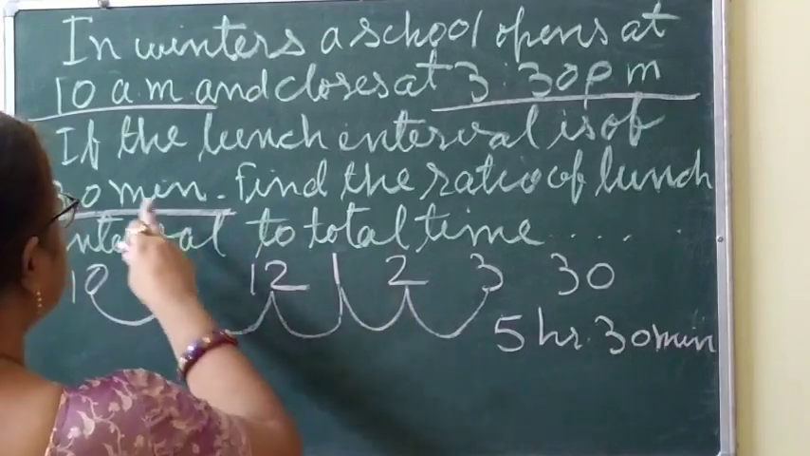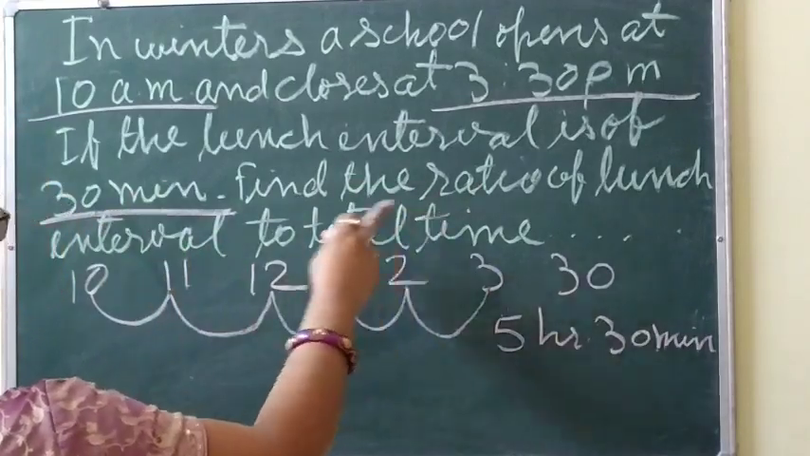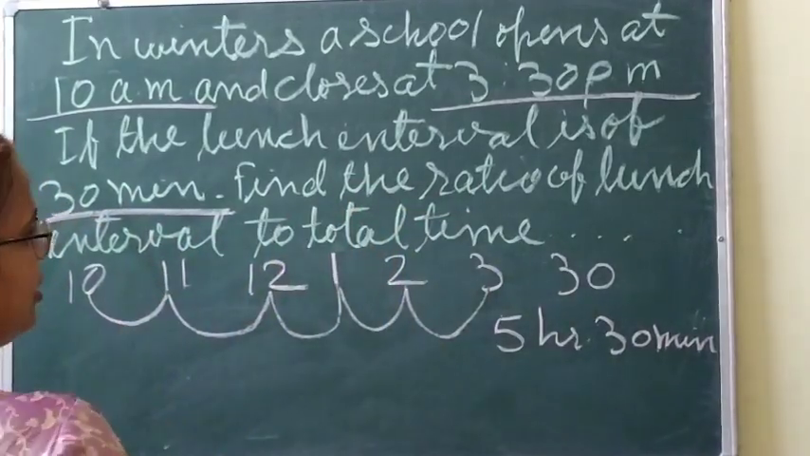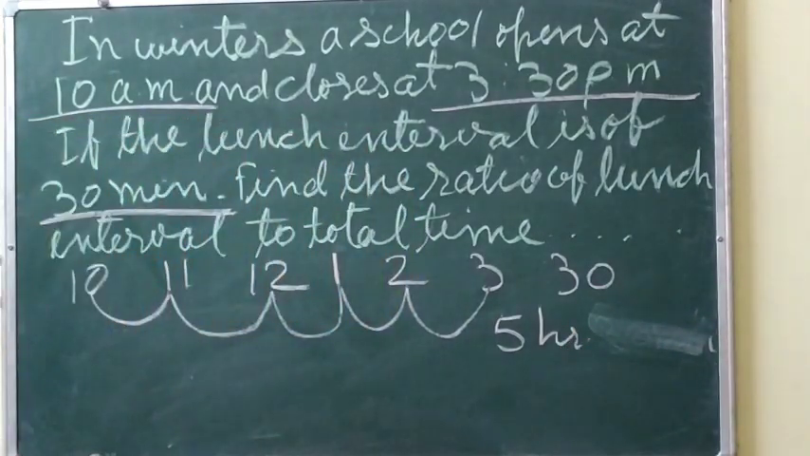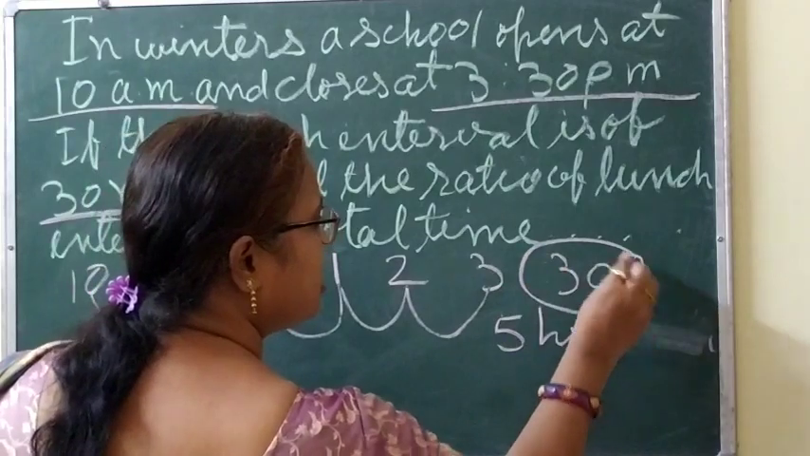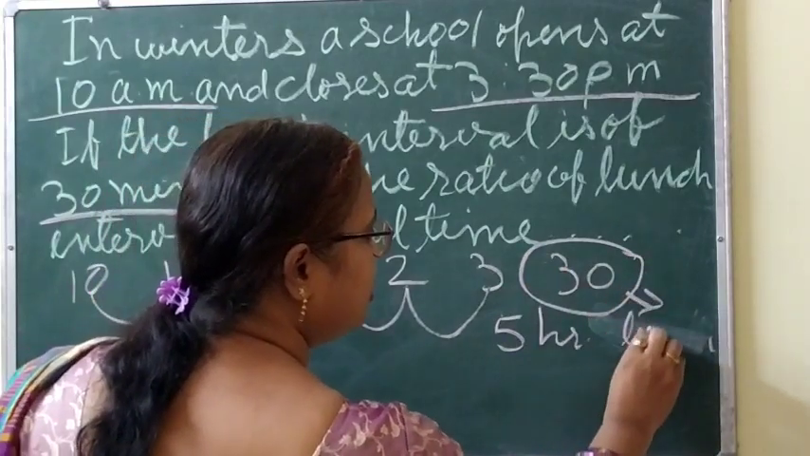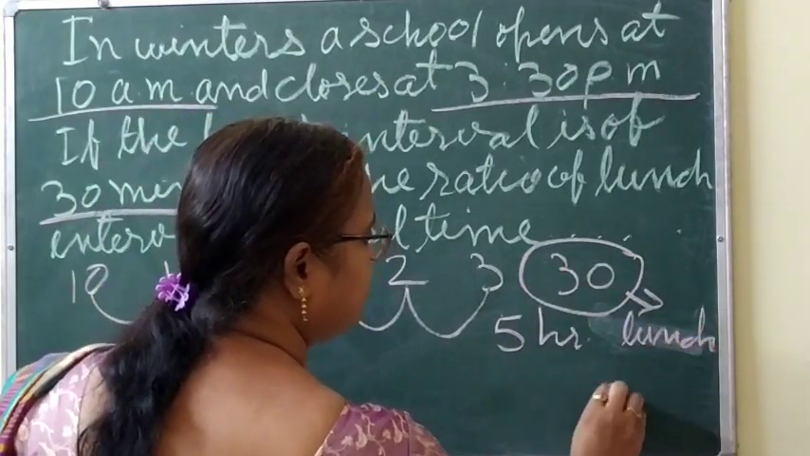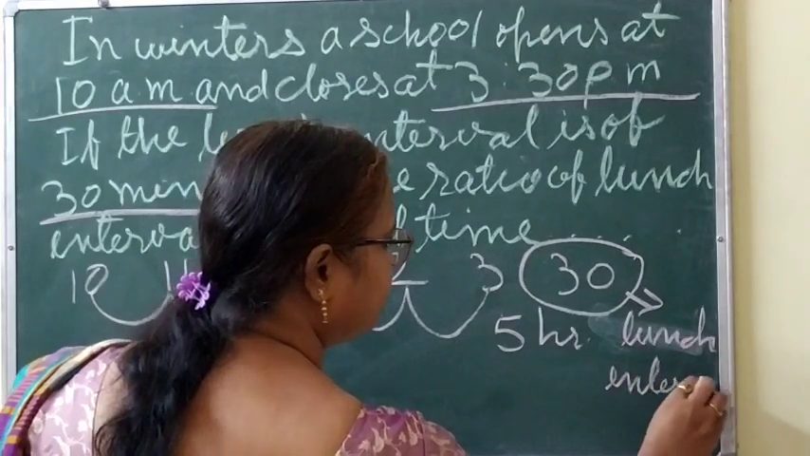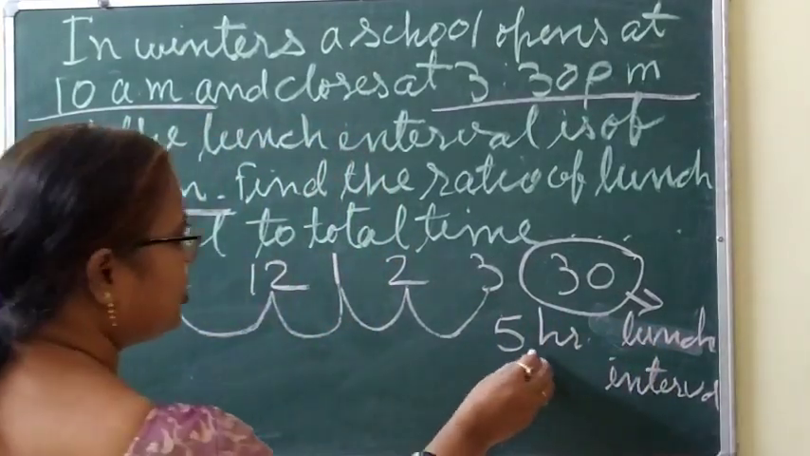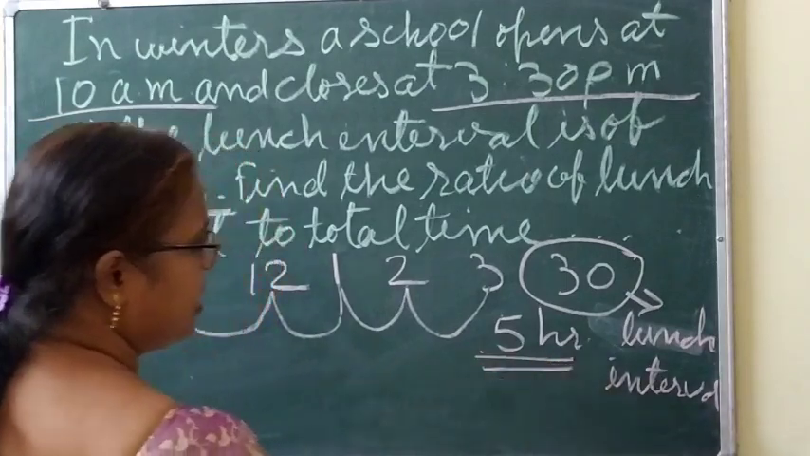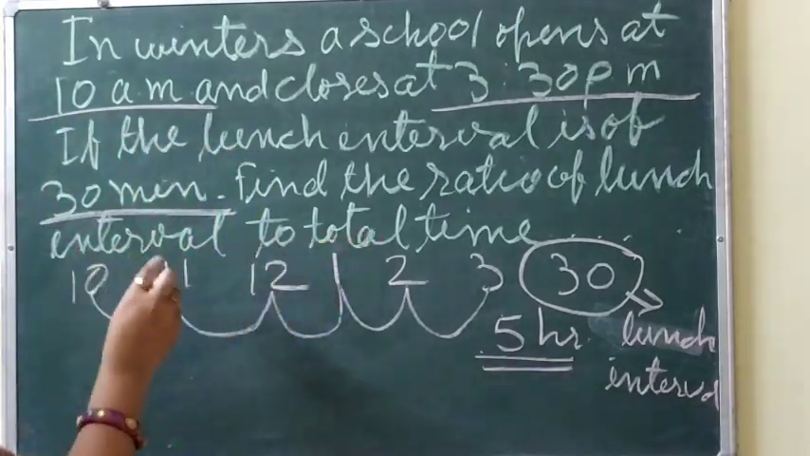But the lunch interval is of 30 minutes, so this we will not include, because this time is utilized for lunch interval. So the total time will be 5 hours. So find the ratio of lunch interval.